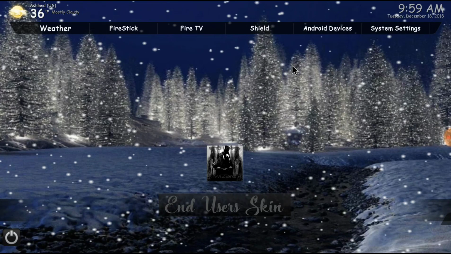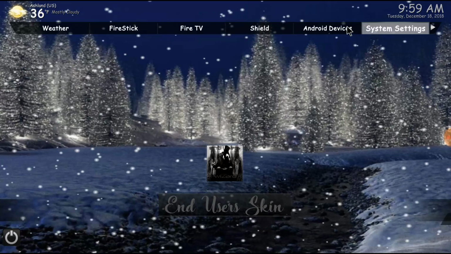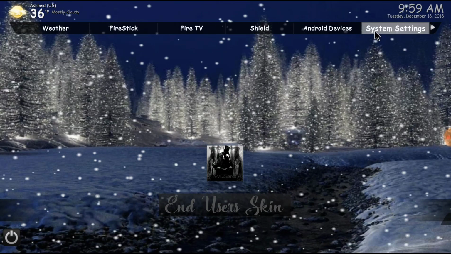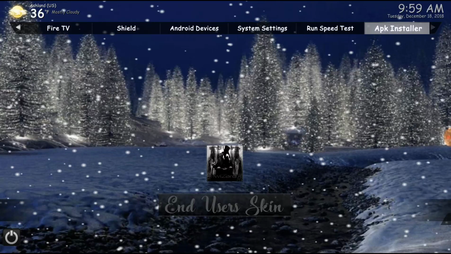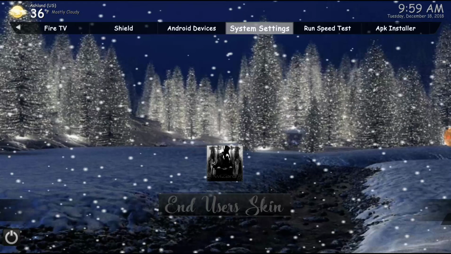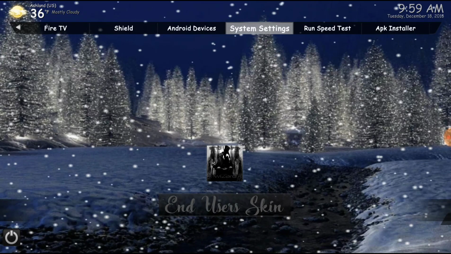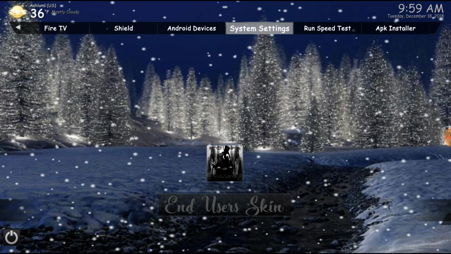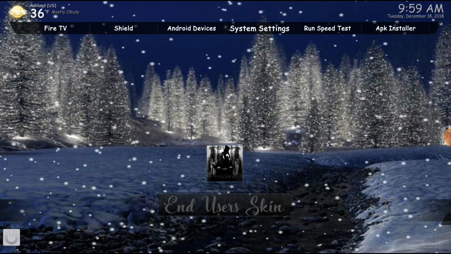But like I said, I wouldn't mess with any of these system settings. If you have a sound system and stuff like that, you may want to post a question in our group, and Ed will be able to help you and guide you on what settings you can mess with. I tried messing with it one time, but I don't know crap about it, and I lost my sound, so I just reset it back to default. But that's it, guys. That's how easy it is. So that's the game changer right here.